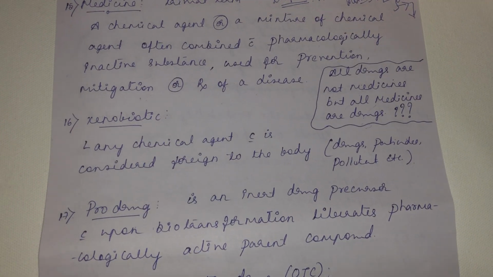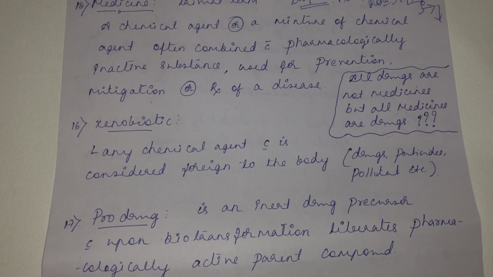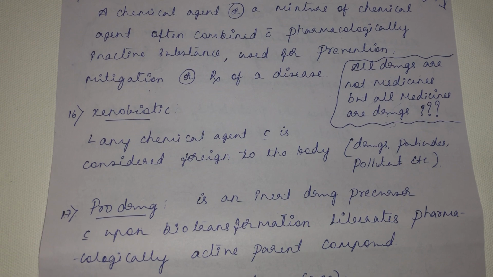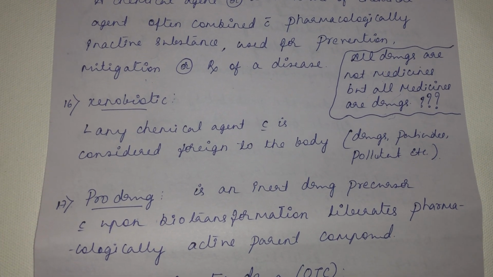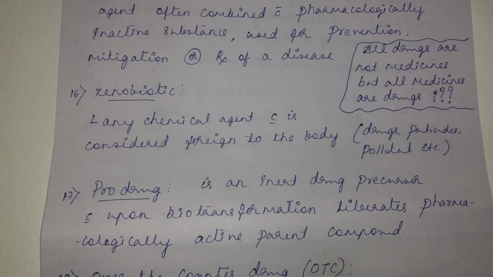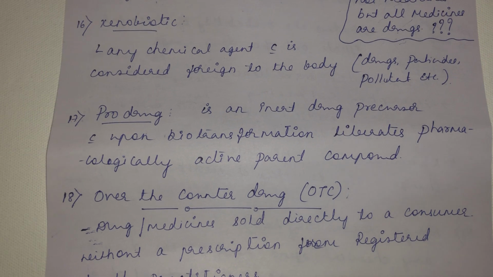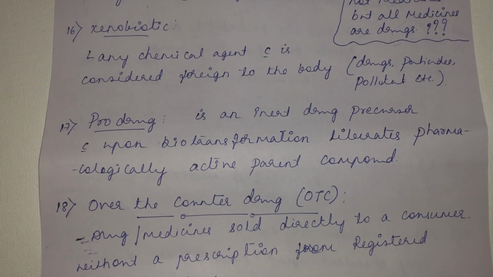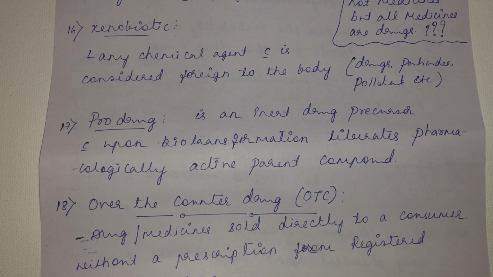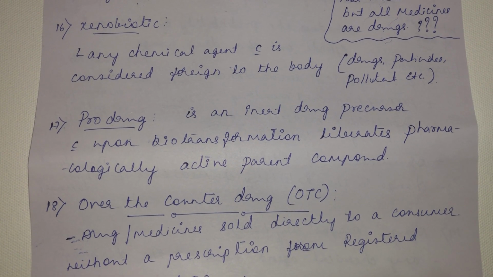Then xenobiotic. What do you mean by xenobiotic? See, a xenobiotic is anything that is foreign to the body. Any chemical agent which is considered foreign to the body, we call it a xenobiotic. It can be drugs, pesticides, pollutants, anything that is foreign to the body. Then prodrug. A prodrug is an inert drug precursor which upon biotransformation liberates the pharmacologically active parent compound.